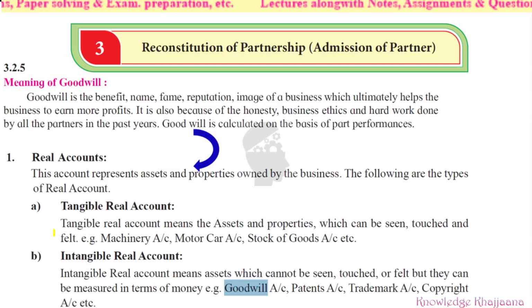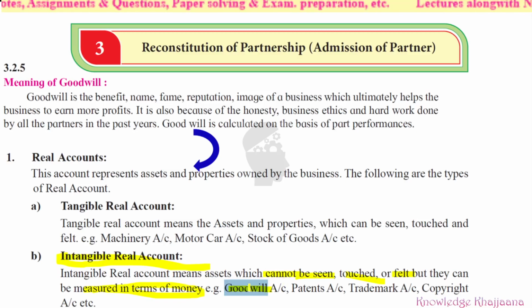We cannot show someone what is meant by goodwill. We cannot touch goodwill, we cannot feel goodwill, but it can be measured in terms of money, like other intangible assets such as patent, trademark, copyright, etc. So goodwill is an intangible real asset, a real account. It can be considered under real account.